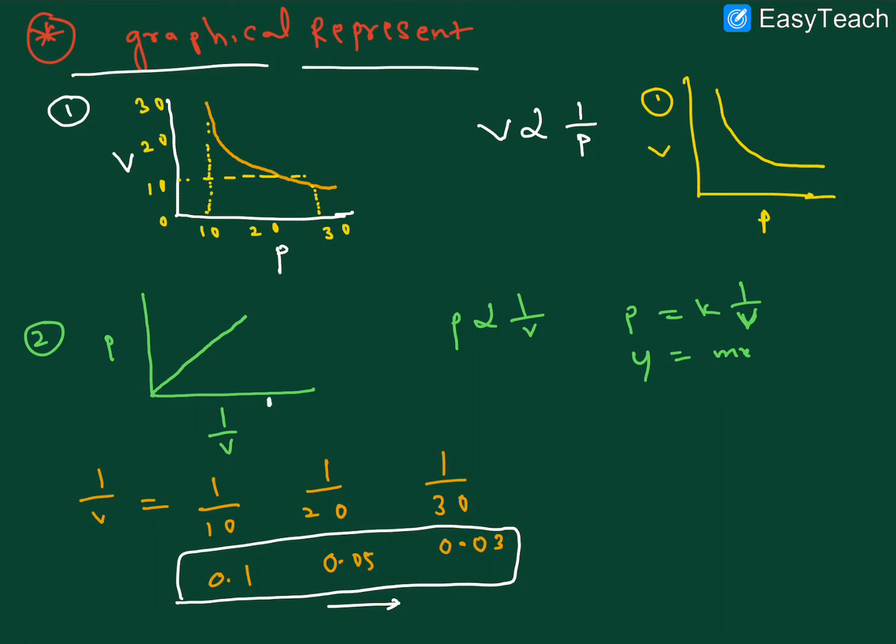Here less volume, right? 1 by 10, 1 by 20, 1 by 30. So here having less volume, but here having more pressure. So this is the relation. I hope it is clear here. Less volume, more pressure. So here increasing pressure. So this is one relation.